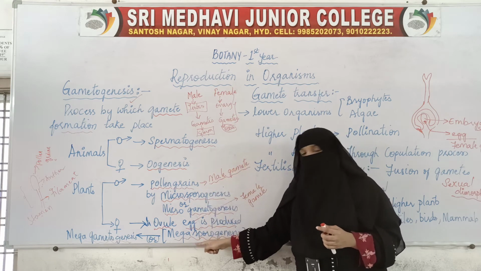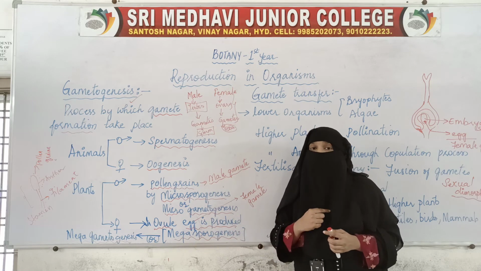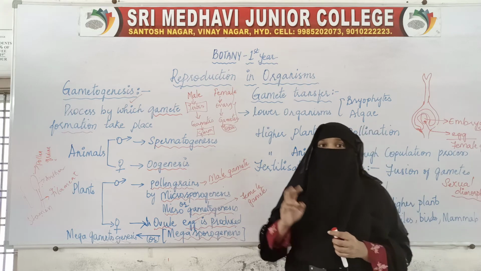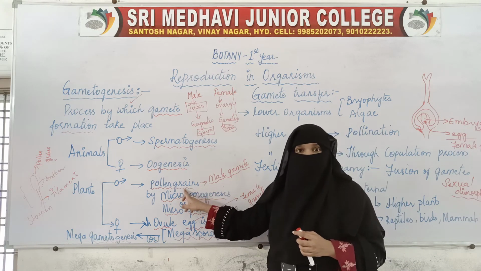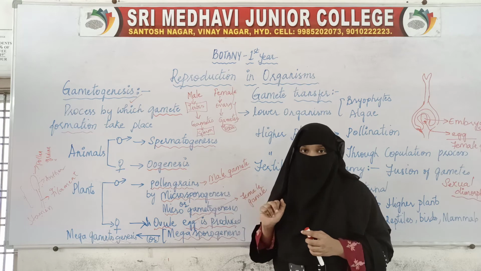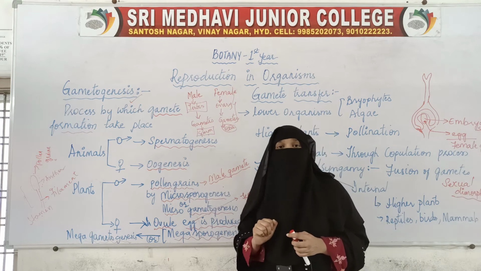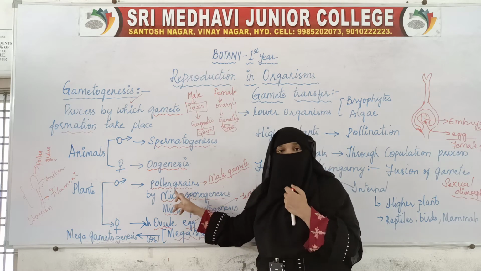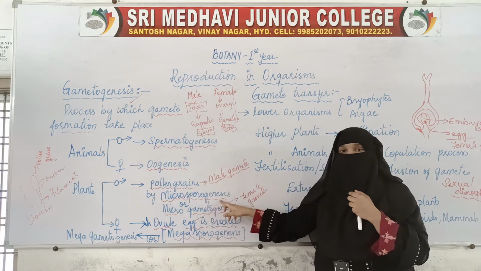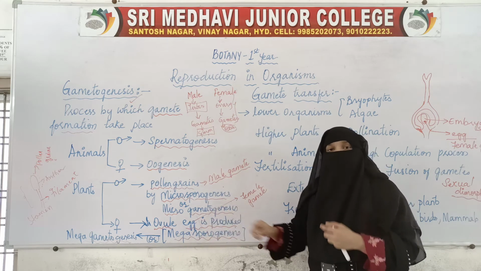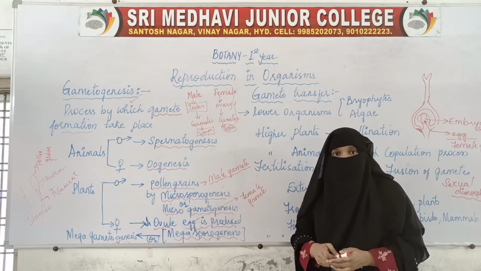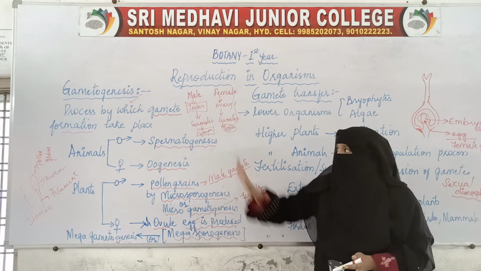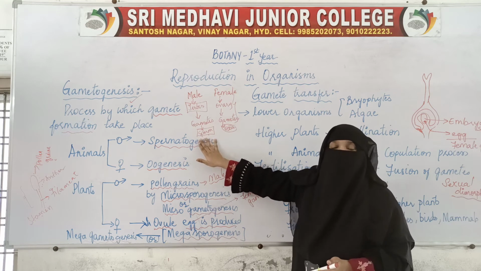If male gametes are formed, then that process is called microsporogenesis. If the female gamete is formed, then that process is called megasporogenesis. Sporogenesis here, but two different words. For male gametes, microsporogenesis, and for the female gamete, megasporogenesis. The process by which the egg, that is the female gamete, is formed is called megasporogenesis.